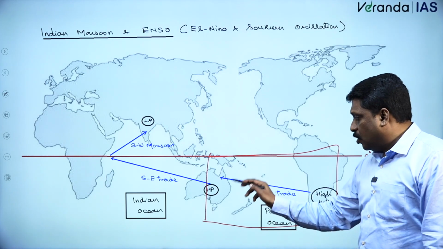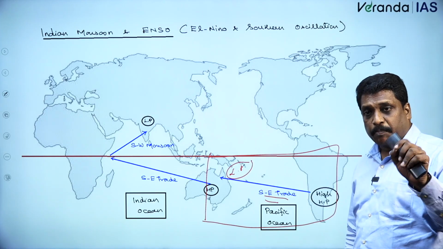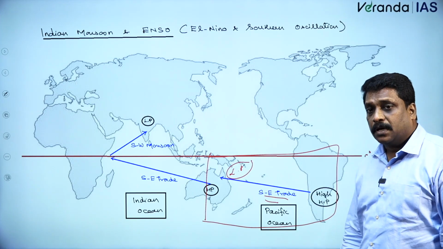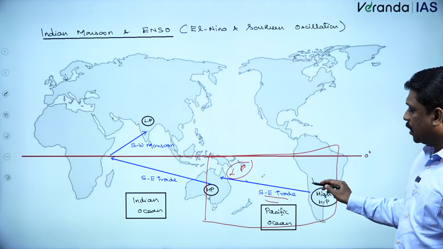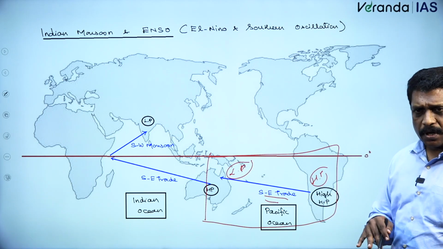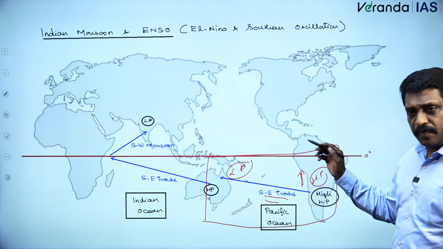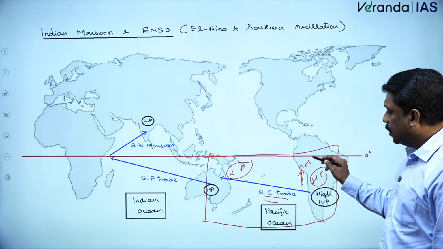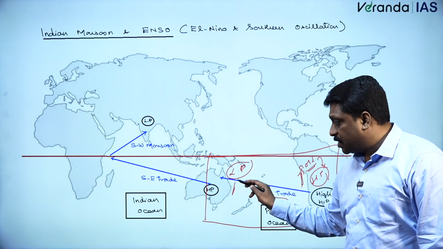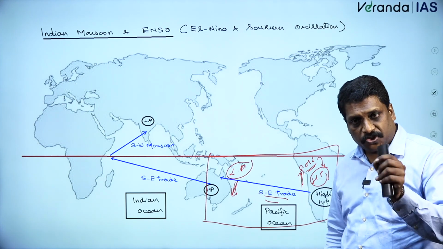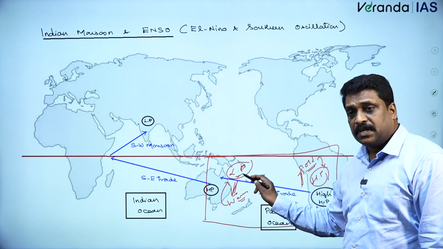Logic says the Australian side should have a low pressure, comparatively. Low pressure and high pressure is a comparative term. Don't go for absolute terms. In comparison to the Australian coast, the Peruvian coast should have high pressure. Normally, the Peruvian coast comes under the influence of a cold current called the Peruvian current, and this cold current creates high pressure. The Australian coast comes under the influence of a warm current called the East Australian current, and this warm current makes this place a low pressure.